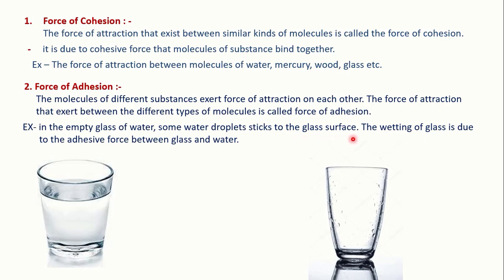Water droplets stick to the glass surface, and wetting of glass is due to the adhesive force, different substances exerting force of attraction on each other. That's why water droplets stick to the glass surface. This is an example of force of adhesion, and the earlier one is an example of force of cohesion.